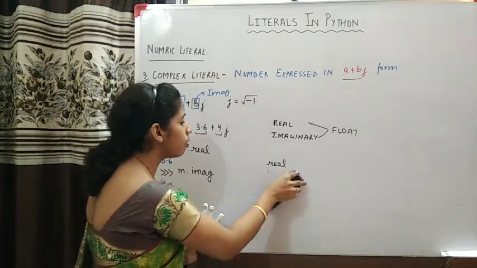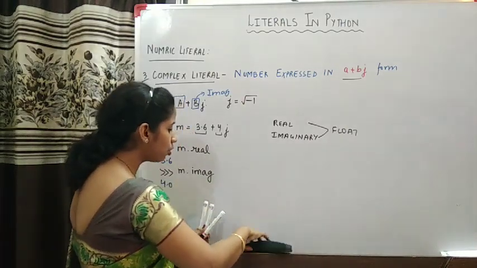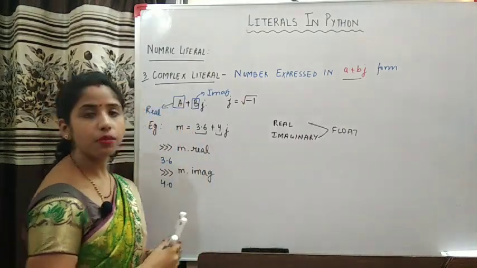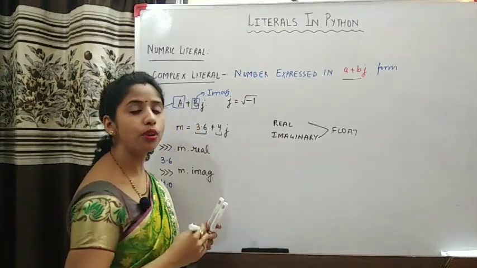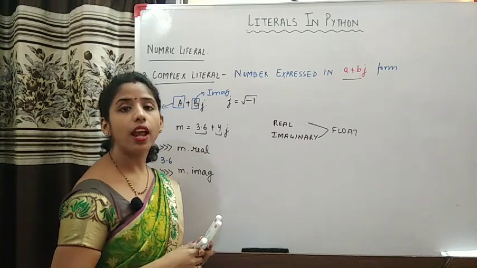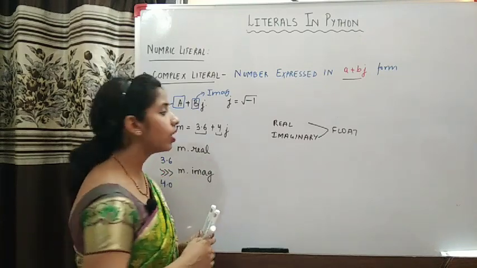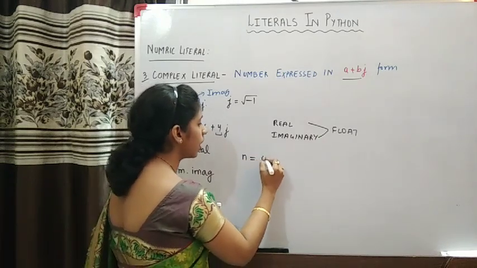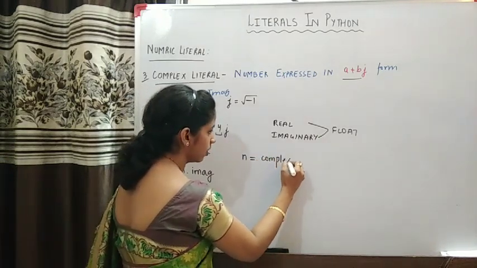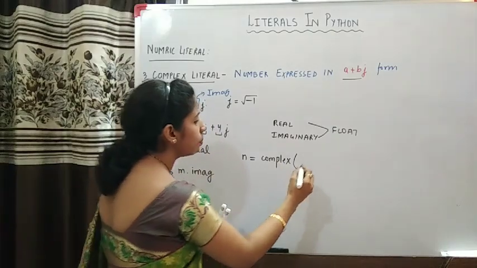And now suppose you want to take input of a complex number from the user, then what you have to do? I have already told you how to take input of integer and float from the user. If you want to take input of a complex number, we have a function called complex.